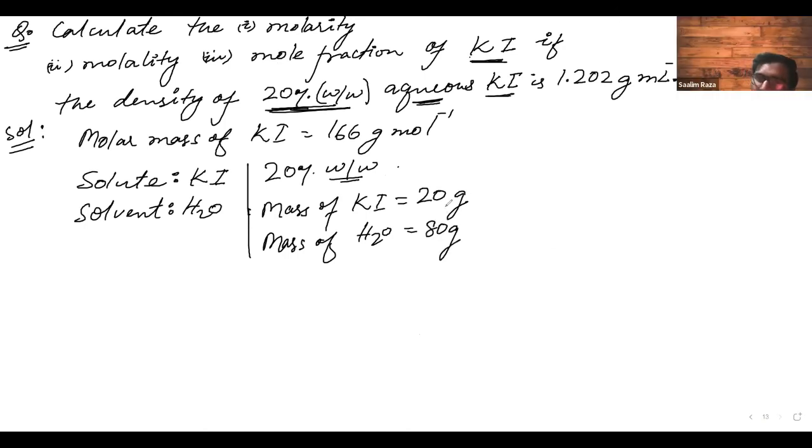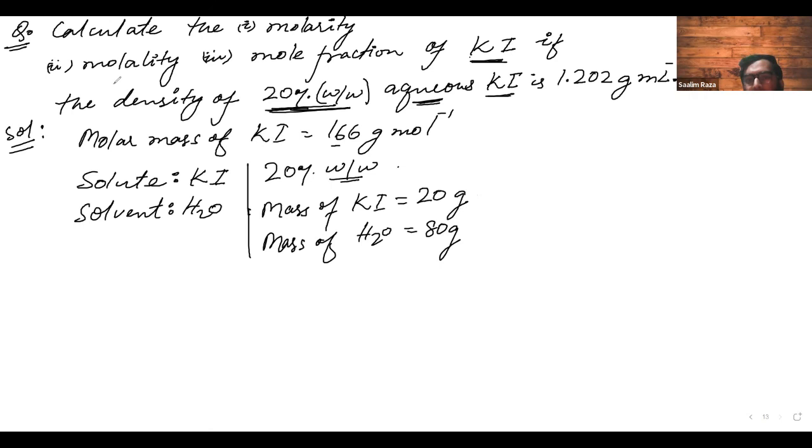Okay. Now you can calculate some things, maybe mole fraction. Correct. You have the mass of both the components. You just have to calculate the number of moles. You will calculate the number of moles of KI by dividing by this value, and the number of moles of H2O by dividing by 18 grams. And you will know the mole fraction of each of KI and H2O if you want. Then you can also calculate the molality. Why?